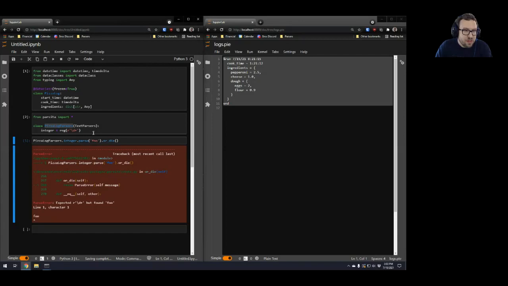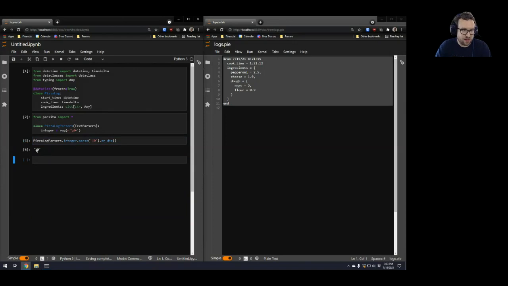All right. So the first operator we're going to learn about is, you notice that this returns a string, which is not really what we want. We want an actual integer out of here. So the first operator we're going to learn about is the greater than or equal sign, which has been repurposed as a pipe function. This takes a function on the right-hand side and a parser on the left-hand side.